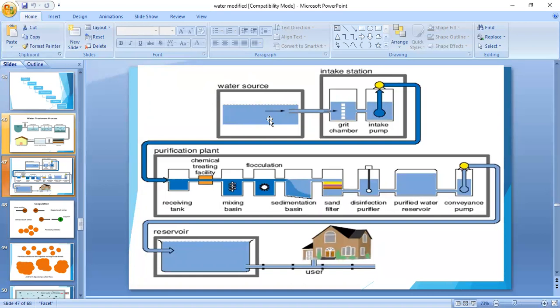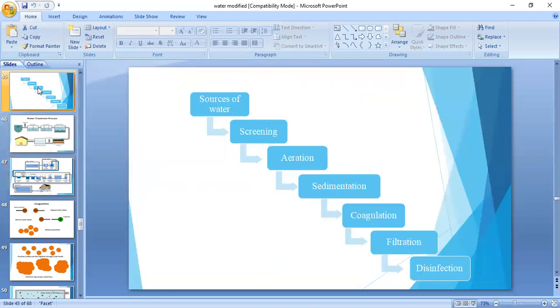Next, what is the next step? The first step is sources of water, meaning the rainwater. Rainwater enters the large tanks present in GHMC. After that, the first step is screening.